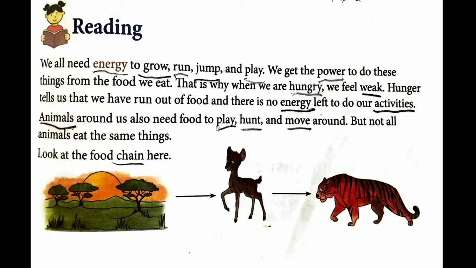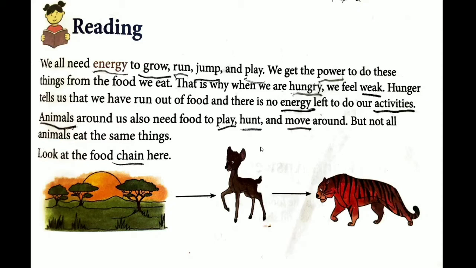Hunt means that we call shikar karna in Hindi. So when an animal needs to feed upon another animal, it has to hunt or kill that animal. For example, this tiger, when it has to eat this deer, it will hunt the deer, it will kill the deer and finally eat it. So the animals, they need energy to play, to hunt and to move around.